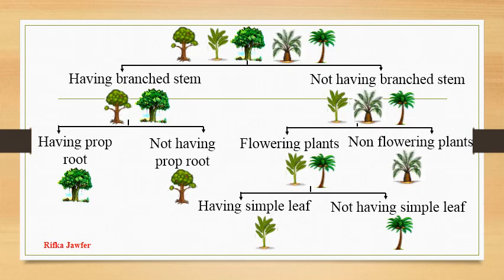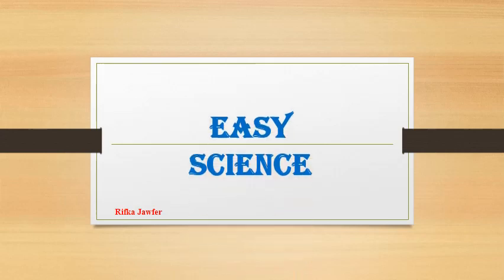Now here also we have divided all the plants separately into 5, where only one remains at the end of the dichotomous key. Hope it's clear to you, and I hope to meet you all in another